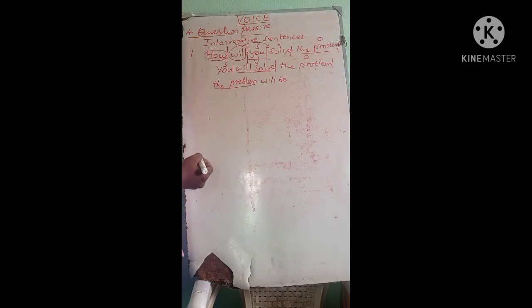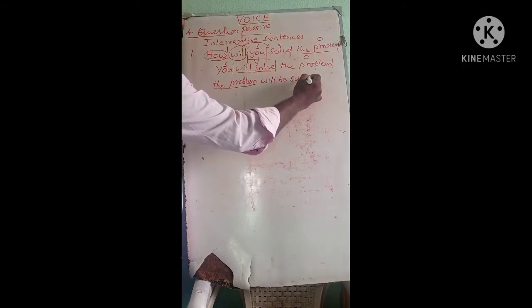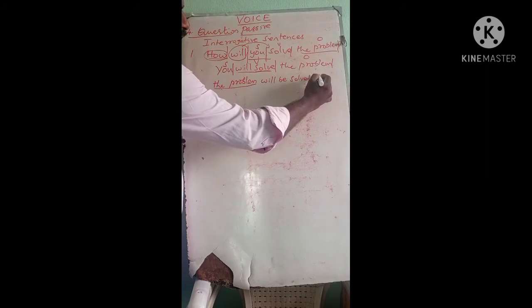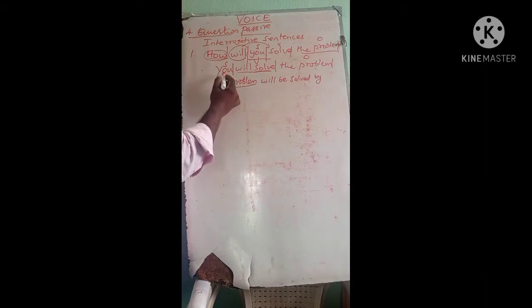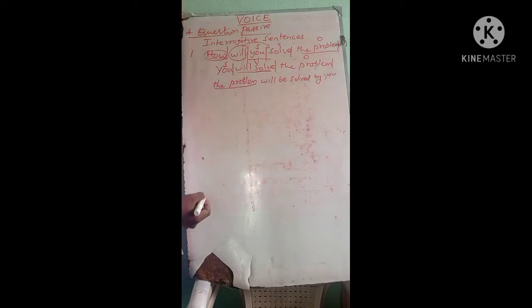That is the second step. The third step: the third form, solved, the main verb, will be introduced. Then the fourth step, by. And the last step, the subject you should be changed into an object. So the problem will be solved by you. Now we are changing the passive sentence into a question passive. So what is the WH word here? How.